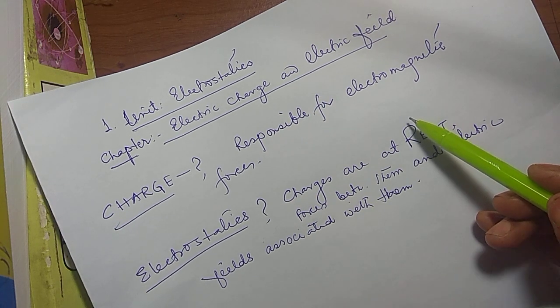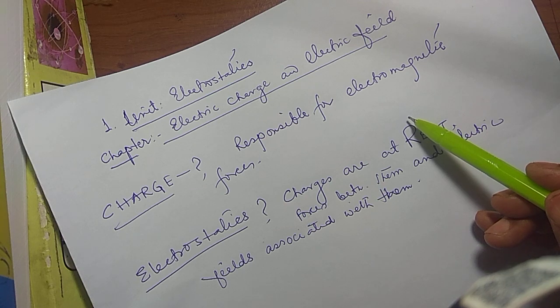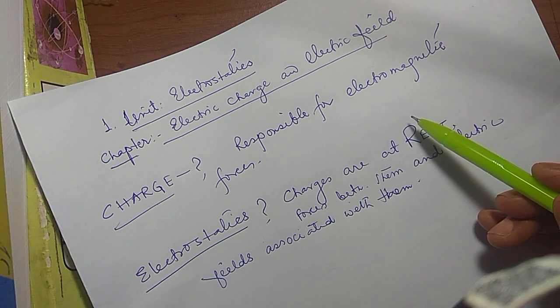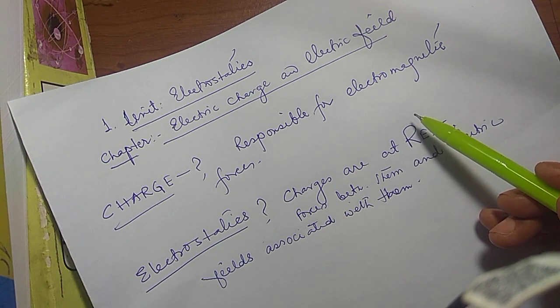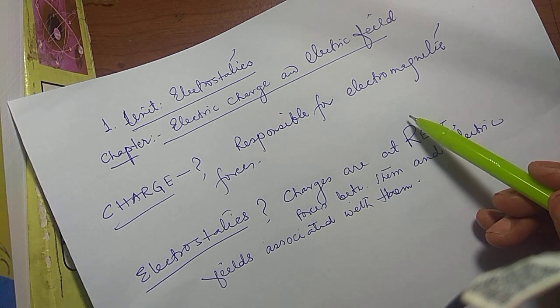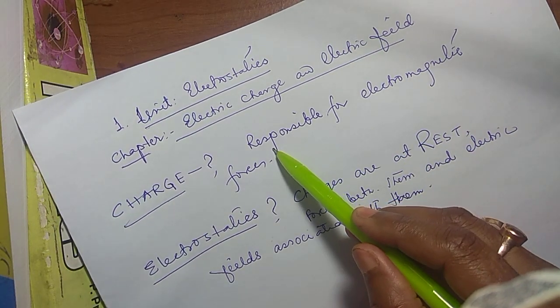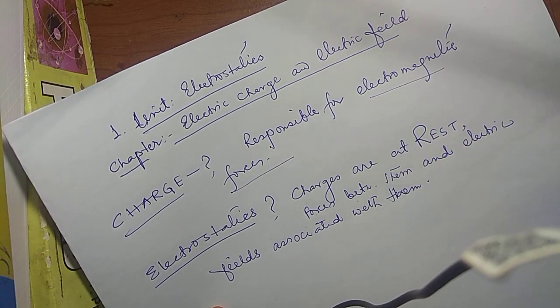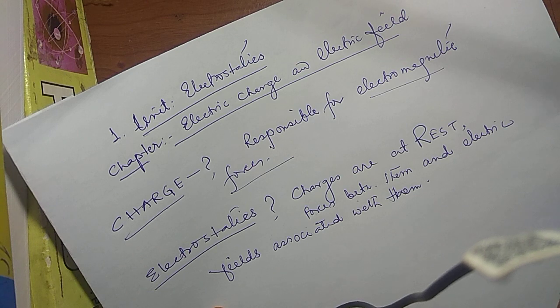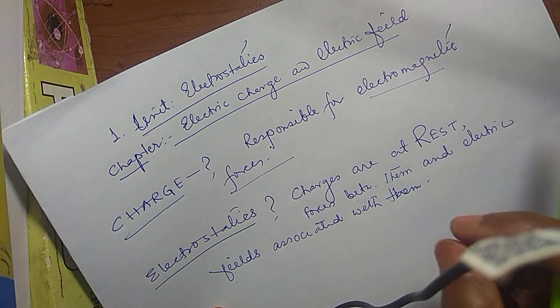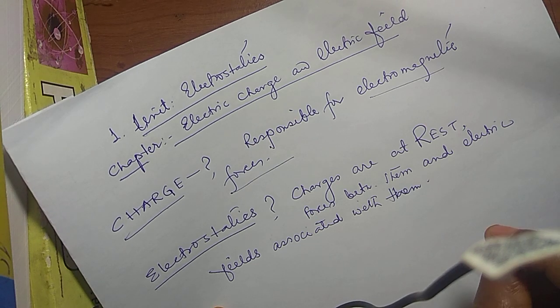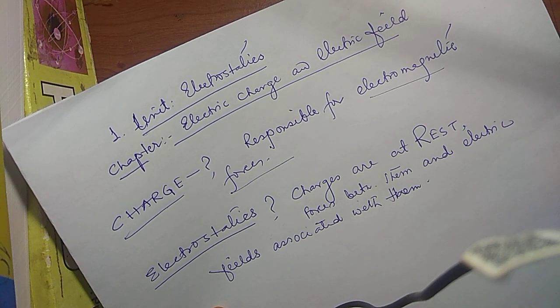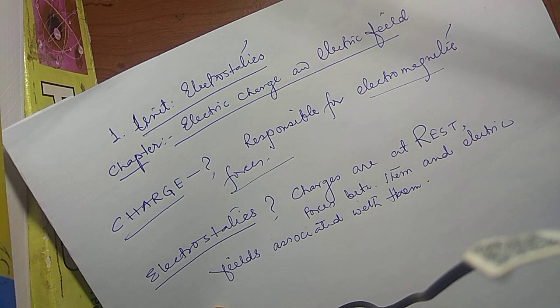Now what is charge? যদি আমরা বলি তো আমরা ক্লাস 11-এ we have come to know there are four types of forces: gravitational forces, electromagnetic forces, weak force and your strong force. তো ইলেকট্রোম্যাগনেটিক ফোর্সের জন্য যে রেসপন্সিবল, this is known as your charge. Means charge is the cause of electromagnetic force. So gravitational force, mass is responsible. Gravitational force, we know. Now electromagnetic force is produced by the charges.